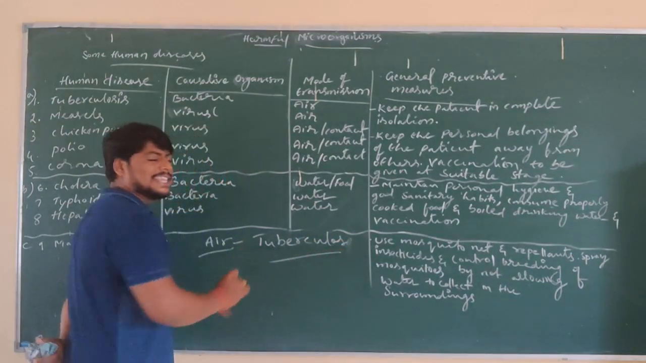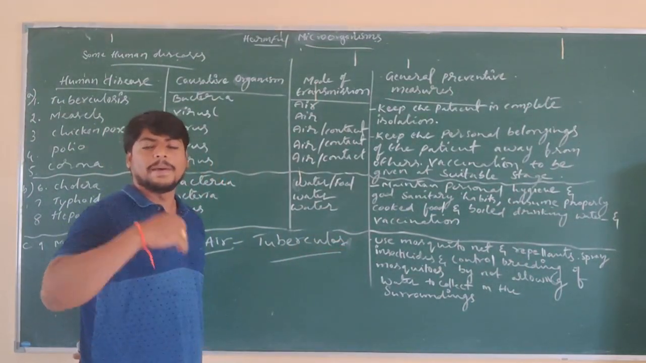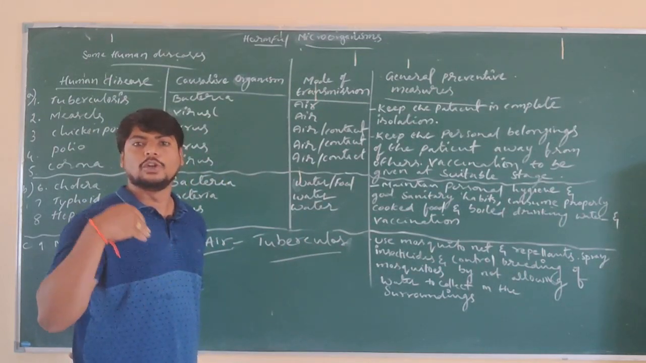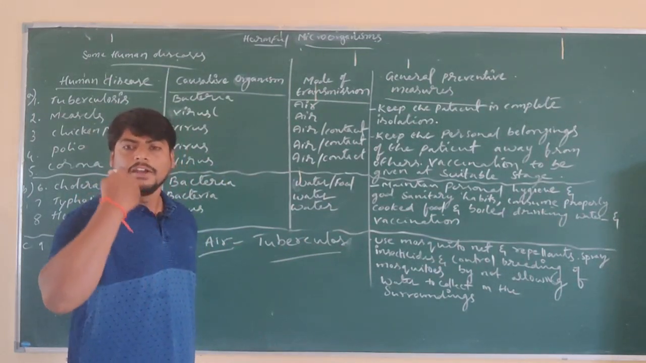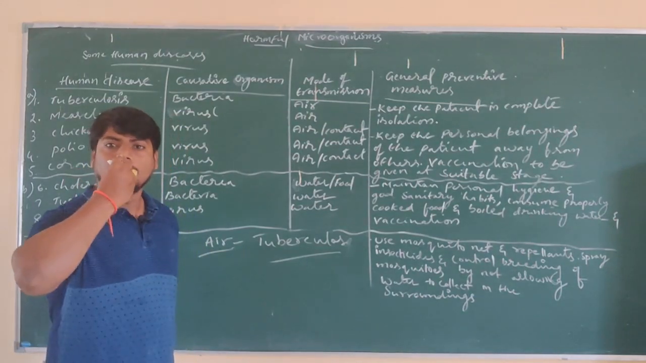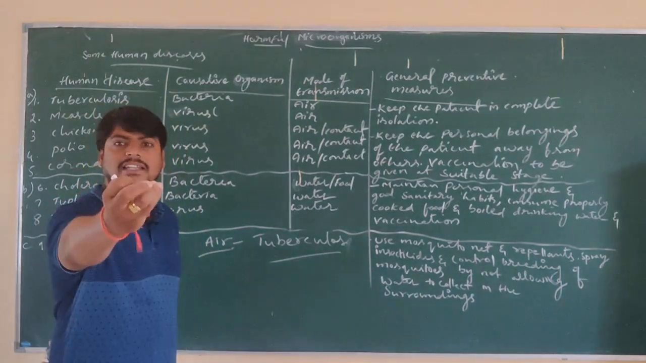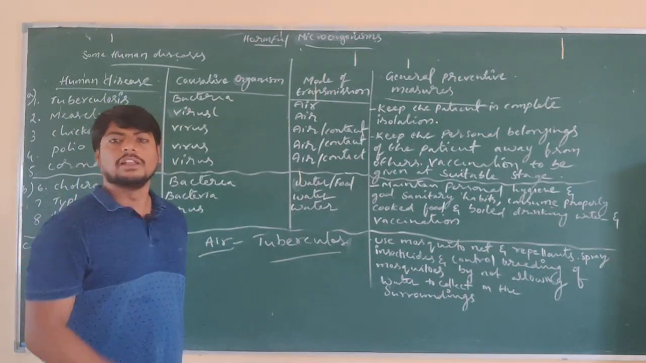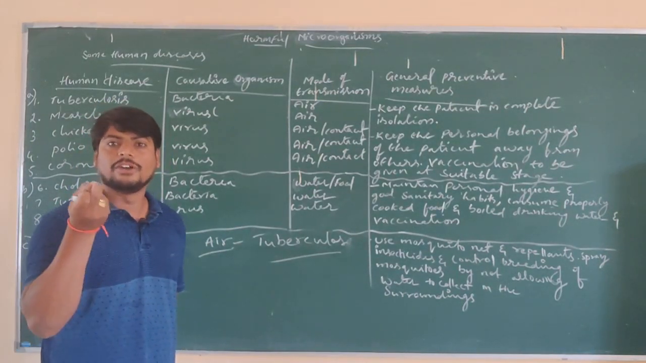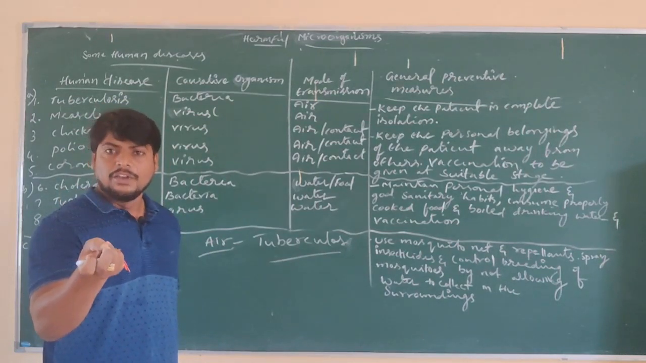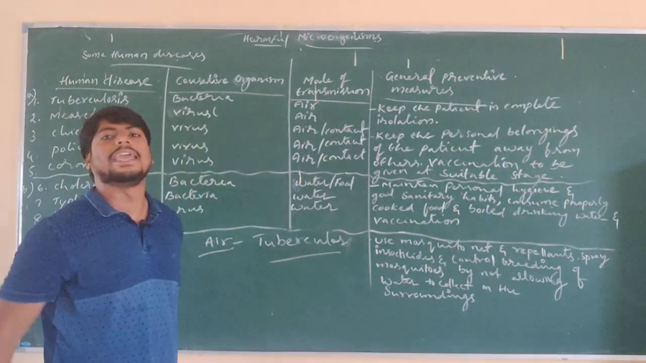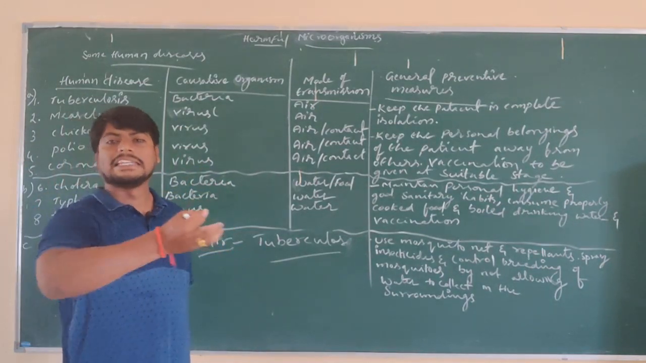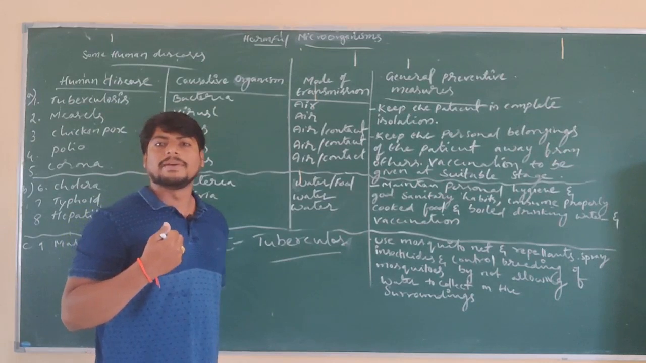So tuberculosis is a lung disease. When a person coughs or sneezes, the bacteria, especially the tubercle bacteria, are released into the air by means of saliva droplets which are spilled into the air. So if a healthy person breathes that air, the bacteria are transferred to the healthy person.